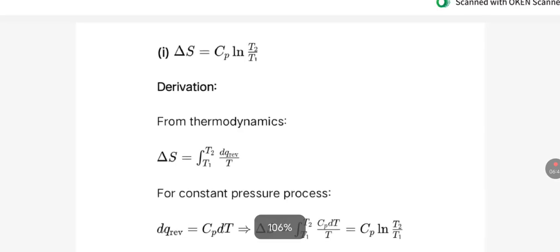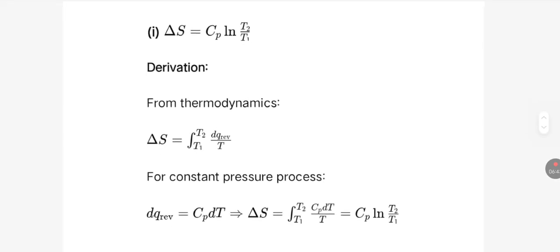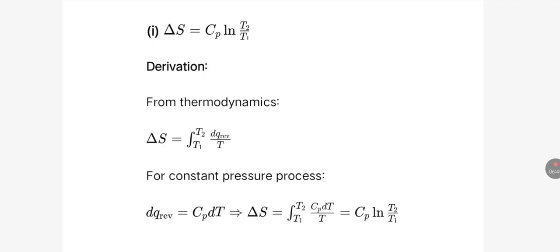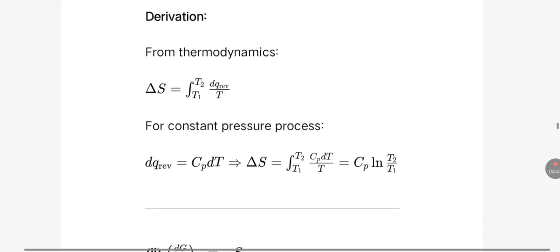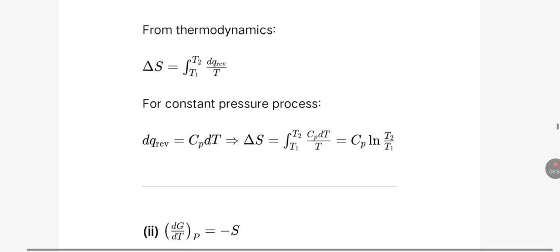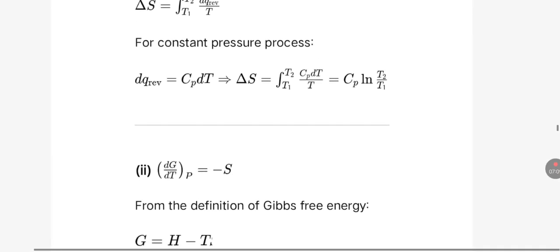Now we have to solve some equations like this. First, delta S is equal to Cp ln of T2 upon T1. From thermodynamics, we have this equation for a constant pressure process: dq is equal to Cp dT. When we put the value of dq from here into the first equation, we get this.